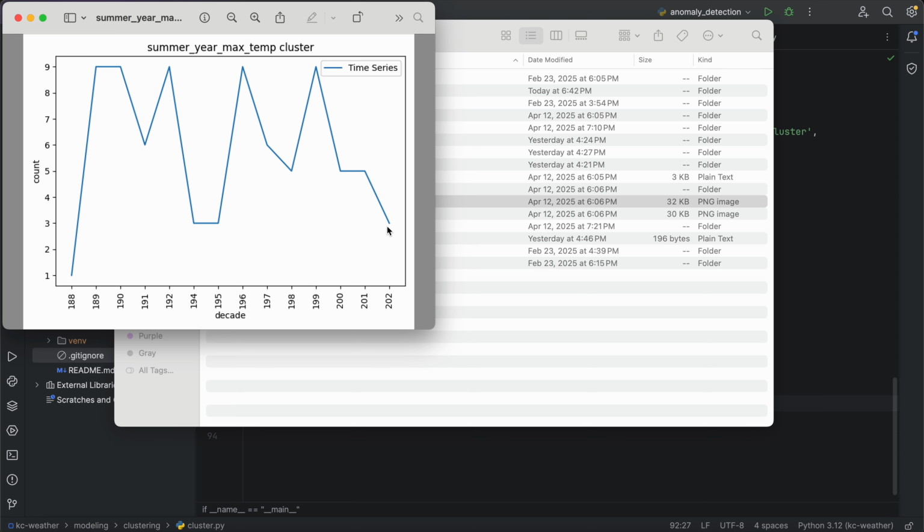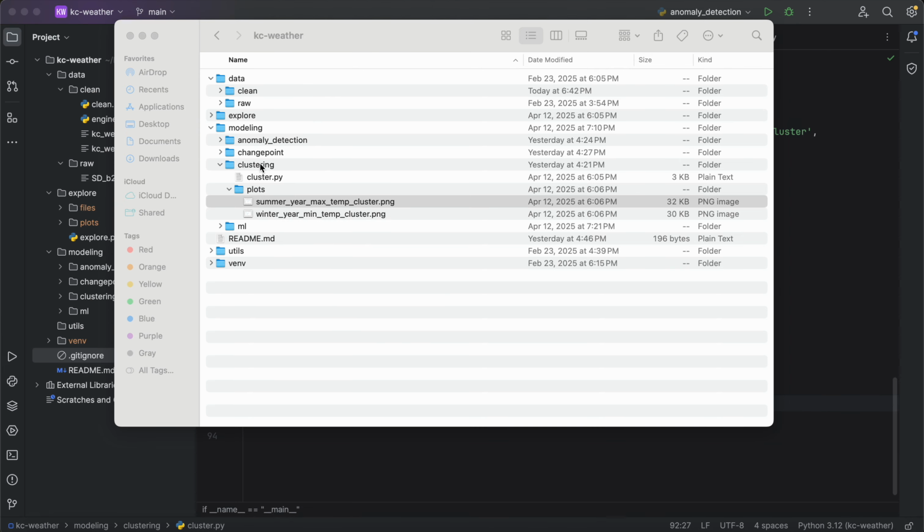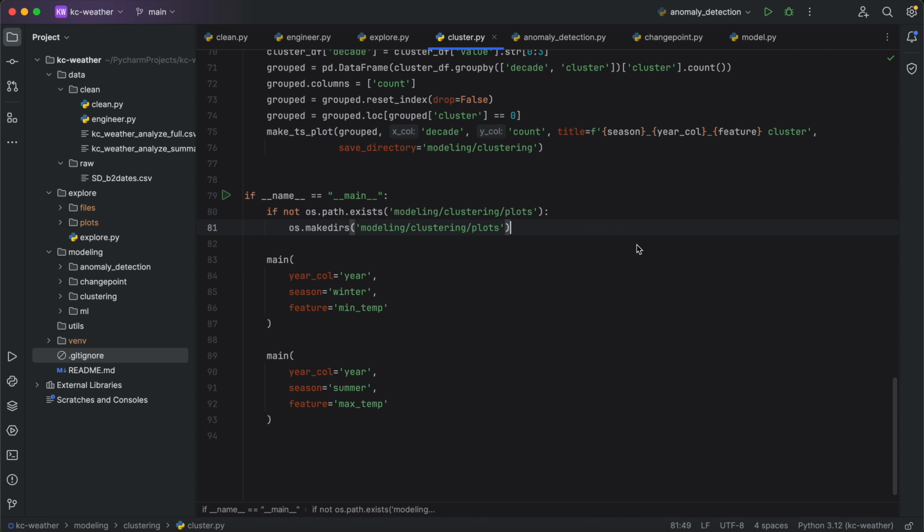So it doesn't make as much difference what these clusters say. It's that if there were no changes in weather over time and the summary statistics of weather over time, we would expect this to just be roughly a flat line with maybe some noise. But if more or fewer clusters are represented in different proportions over time, then that could be an indication of some weather change. Again, what we don't see here is a strict upward or downward trend. This could just all be random noise or local patterns playing into the results.